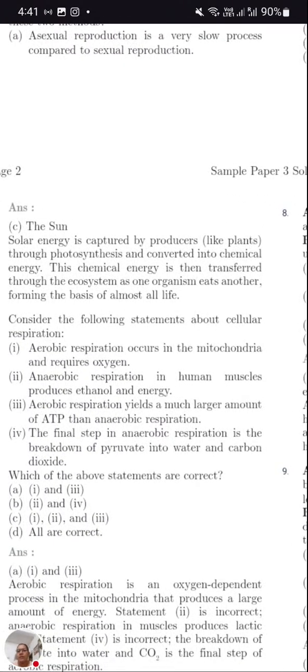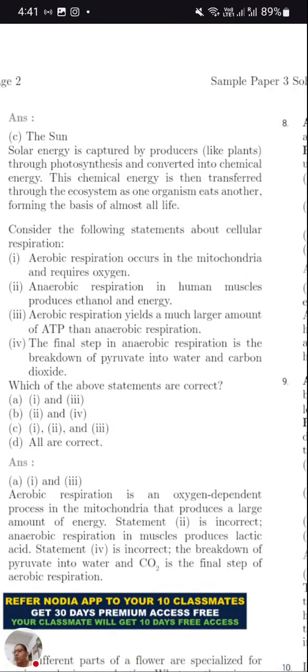The fifth will have a little explanation also, as this can be a long question. Solar energy is captured by producers through photosynthesis and converted into chemical energy. This chemical energy is then transferred through the ecosystem as one organism eats another, forming the basis of almost all life. From this chapter, you need to learn the 10% rule also. That is one of the important questions. Whatever energy is transferred, only 10% of that is available for the next level. That's why the food chain is made up of only 2 to 3 trophic levels.